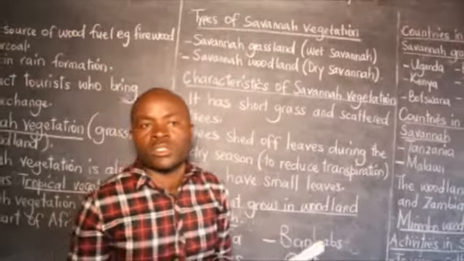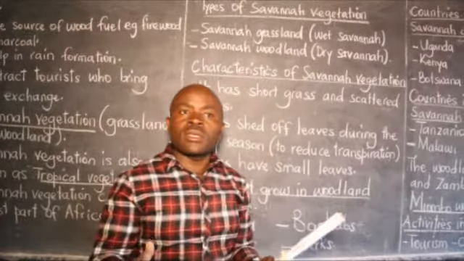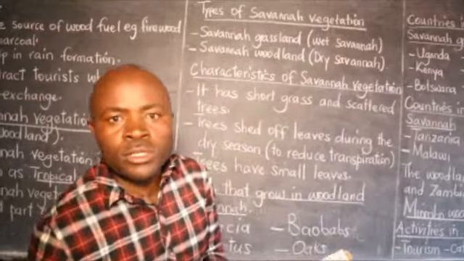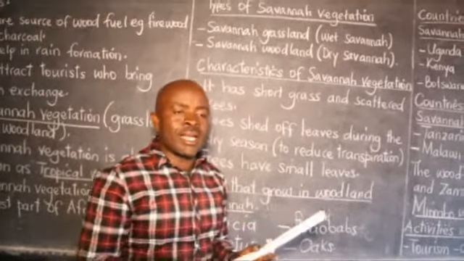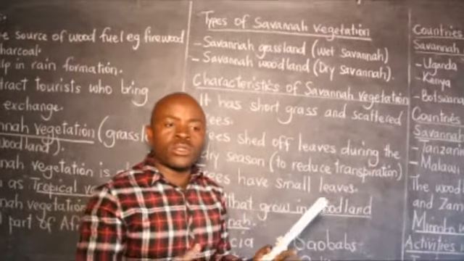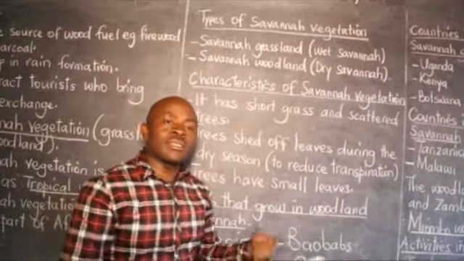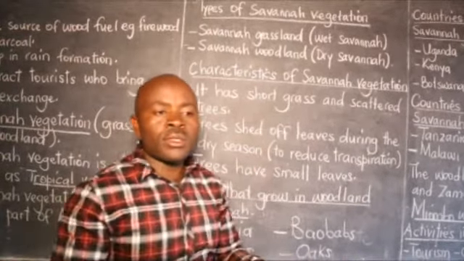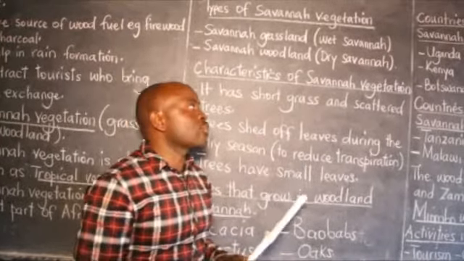In P6, we learned about the Miombo woodland of Tanzania, and we said that area is not good for human settlement. Why is it not good for human settlement? It is because the place is arid, it is somehow dry, so some human activities like crop growing cannot take place. Secondly, it is infested with pests. The woodlands of Miombo have pests which are dangerous to both animals and human beings.